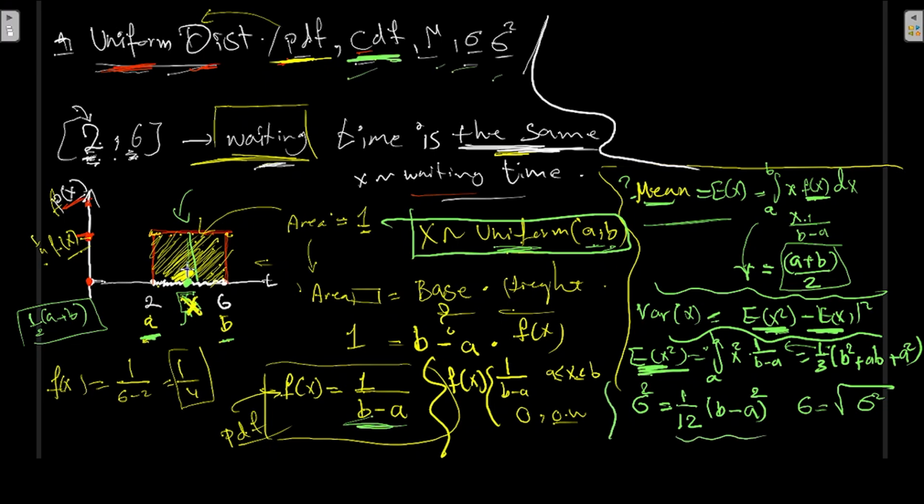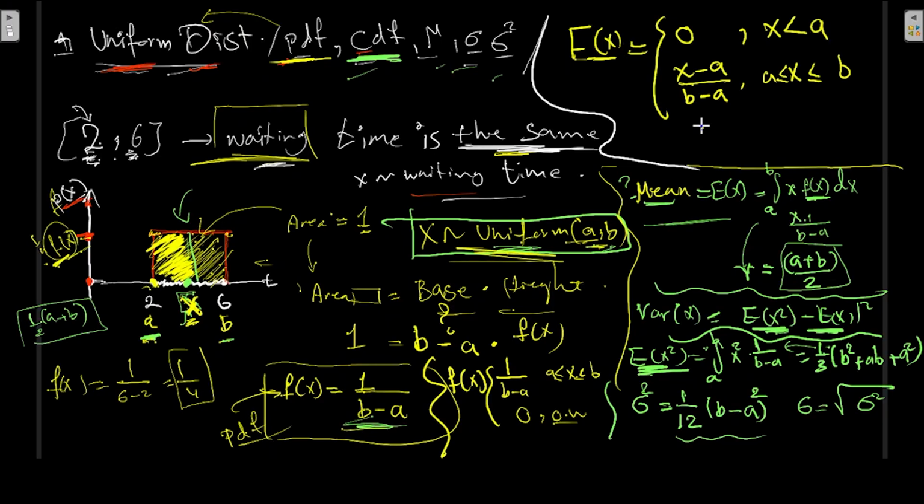For the cumulative distribution function, by looking only at the graph, I know that it is x minus a multiplied by the probability density function, which is 1 over b minus a. And that's why I could write the cumulative distribution function. So we have derived the probability density function, the cumulative distribution function, sigma square, and also the average mean.